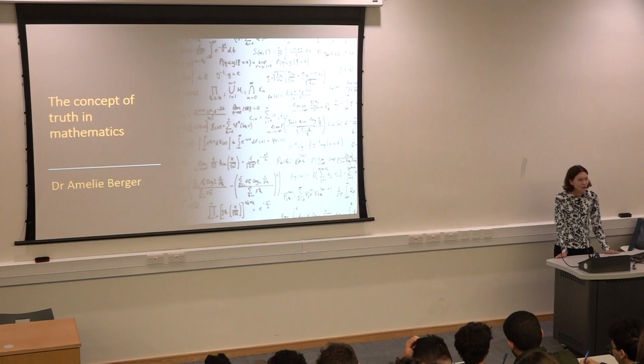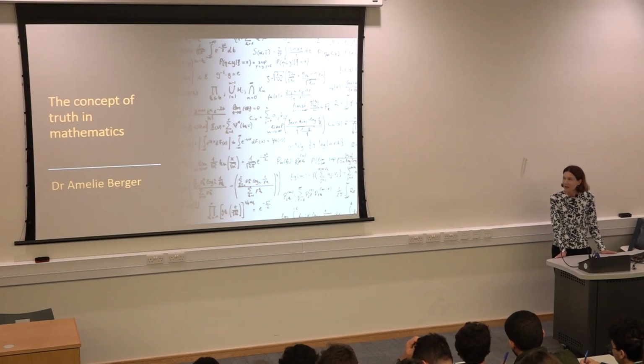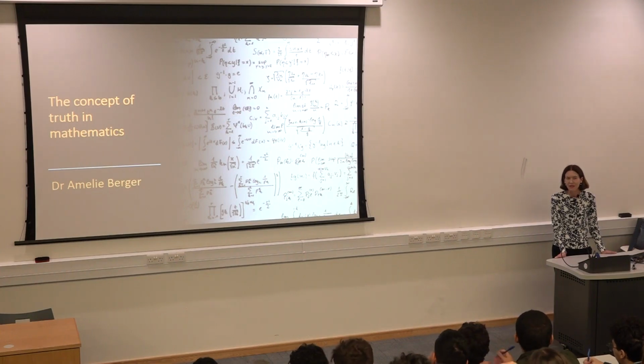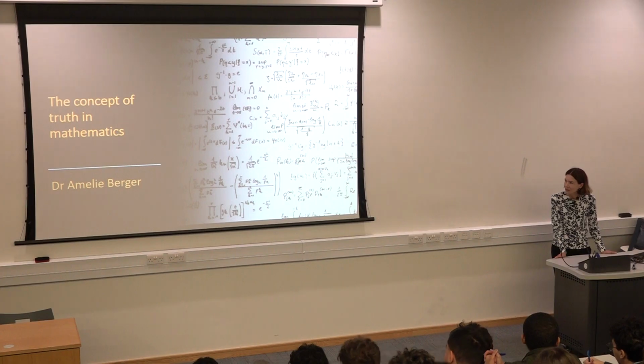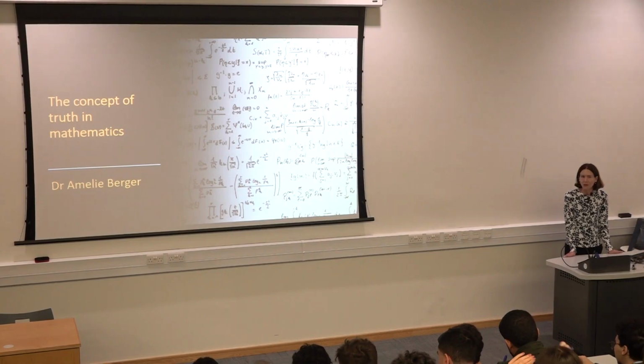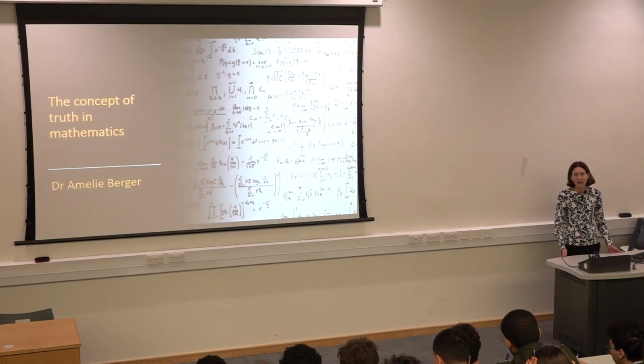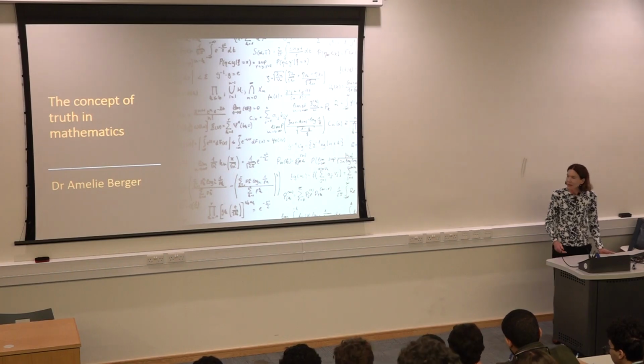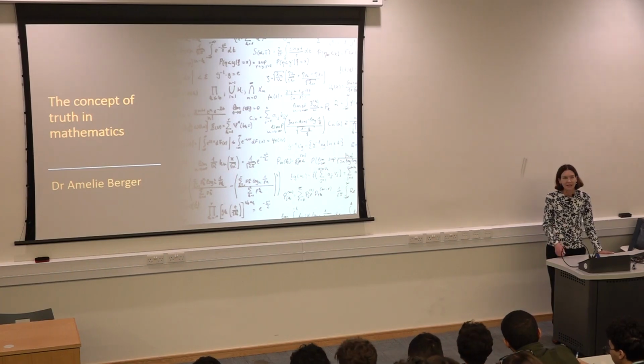So what I would like to talk about in a little bit more detail, if something's right in mathematics, what exactly is truth in mathematics? And if somebody had to answer this question, what does it mean if something's true in mathematics? Then I think an answer that you're quite likely to get is that it's something that you can prove.